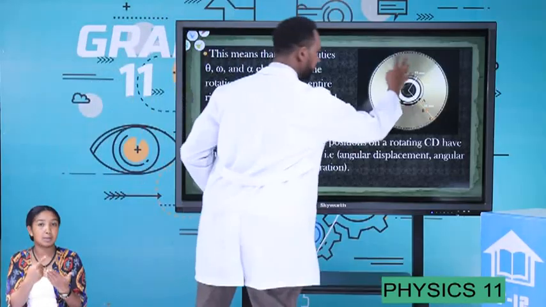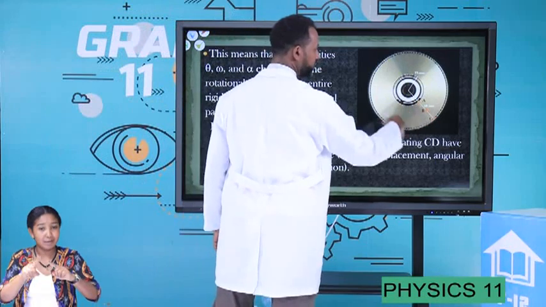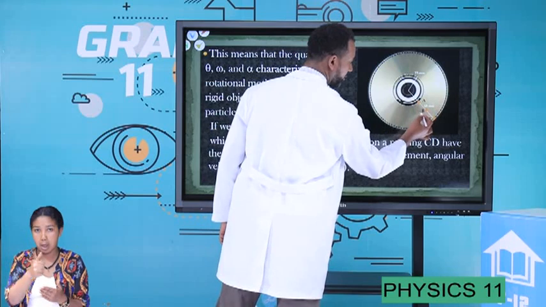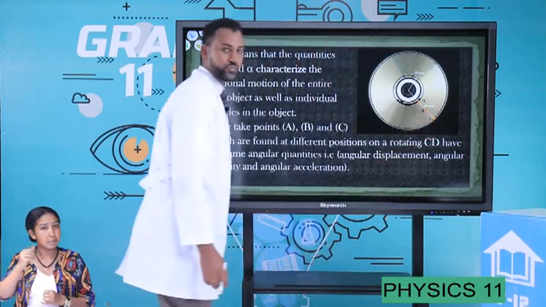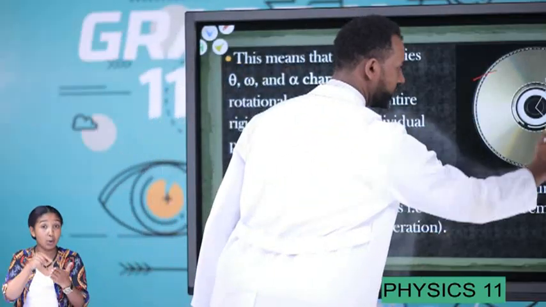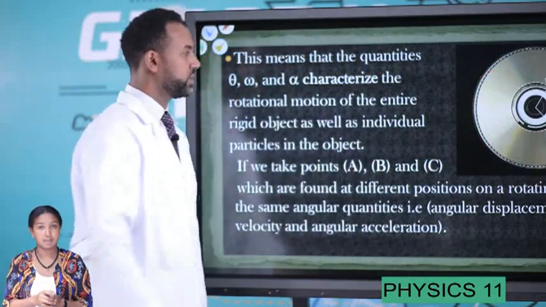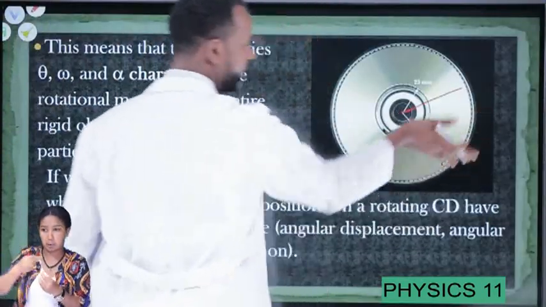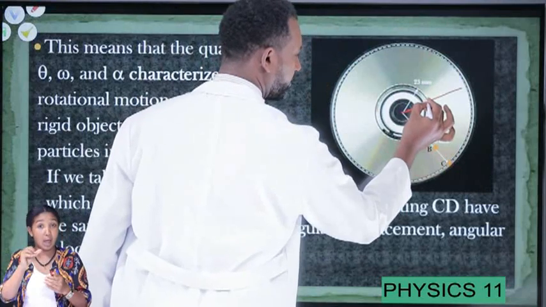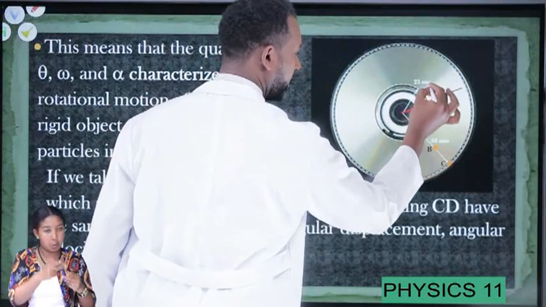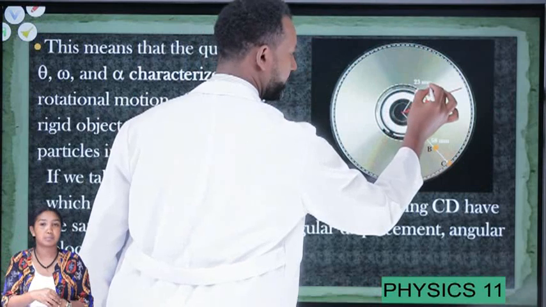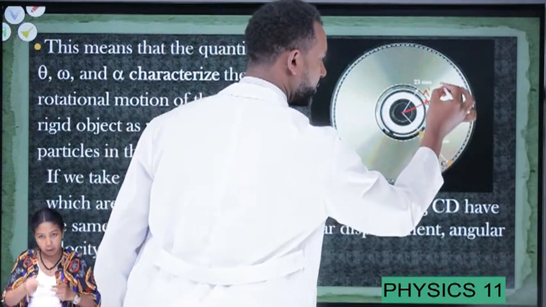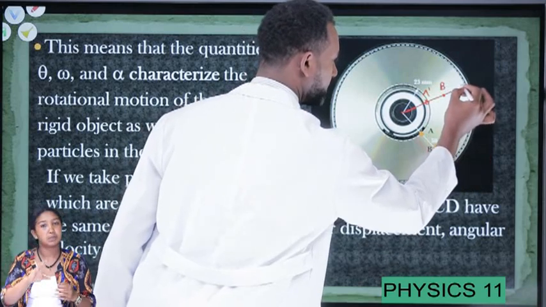For example, let's take a CD here. We have different points on this CD. Let's consider three points: point A, point B, and point C. All these points are found on this compact disk. If this compact disk is rotating and reaches somewhere here, point A might be transferred here, point B here, and C might reach here.